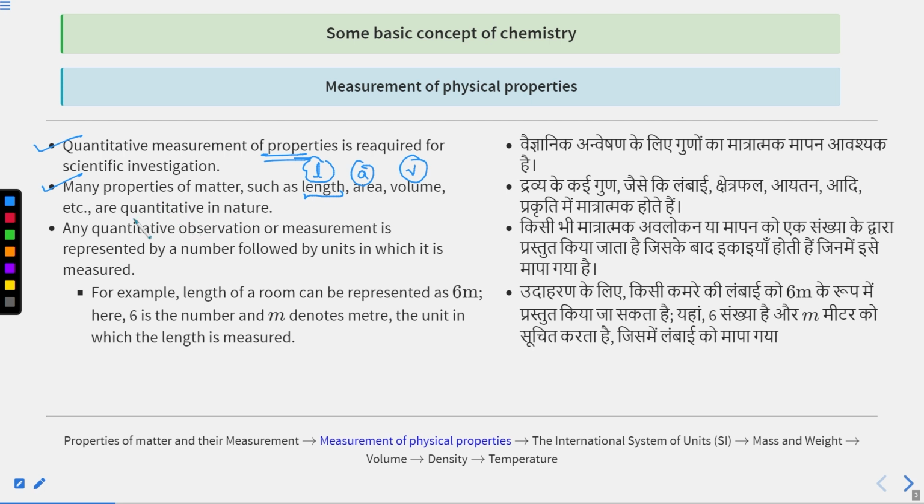We require quantity here. Any quantitative observation or measurement is represented by a number followed by the units in which it is measured, like 1 meter, 10 centimeter, 1 meter square, 10 liter, etc. For example, the length of a room can be represented as 6 meter. Here 6 is the number and m denotes meter, the unit in which length is measured.